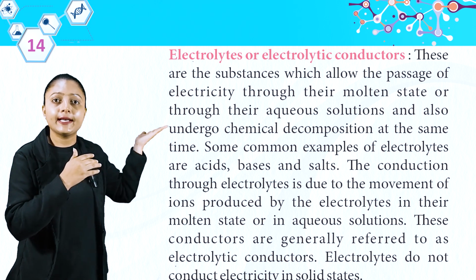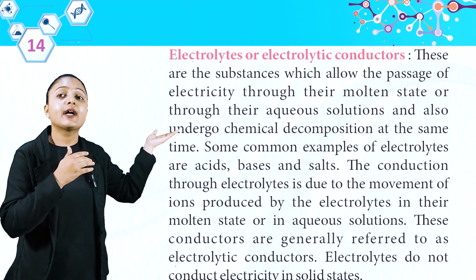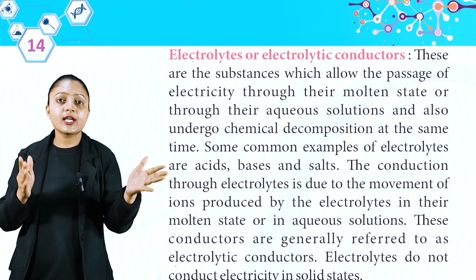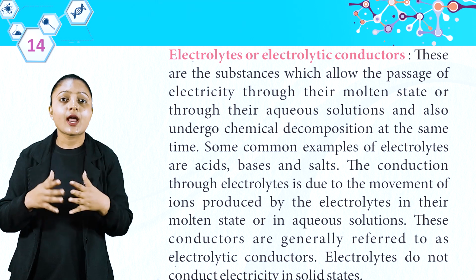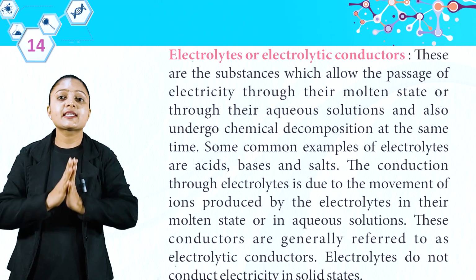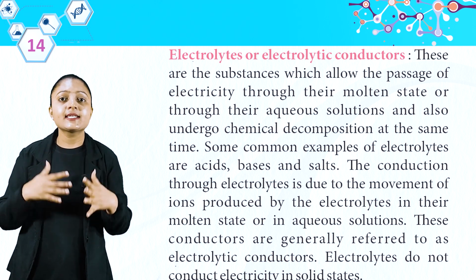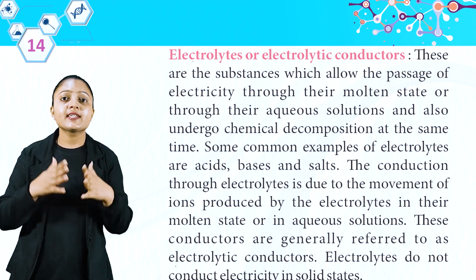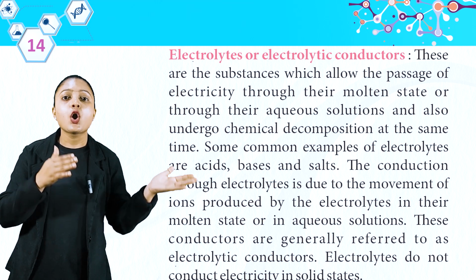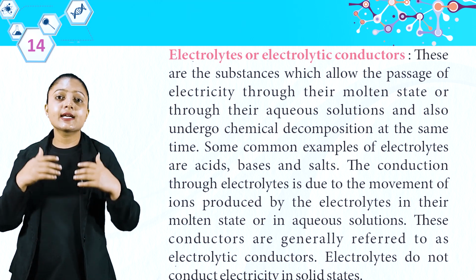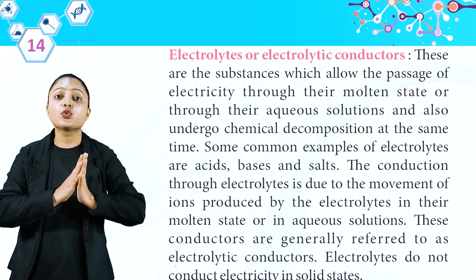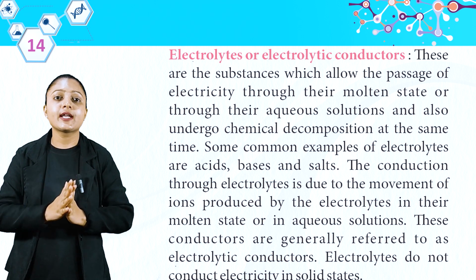Now, let's talk about electrolytes or electrolytic conductors. These are the substances which allow the passage of electricity through their molten state or through their aqueous solution and also undergo chemical decomposition at the same time. Some common examples of electrolytes are acids, bases, and salts. The conduction through electrolytes is due to the movement of ions produced by the electrolytes in their molten state or in aqueous solution. These conductors are generally referred to as electrolytic conductors. Electrolytes do not conduct electricity in the solid state.